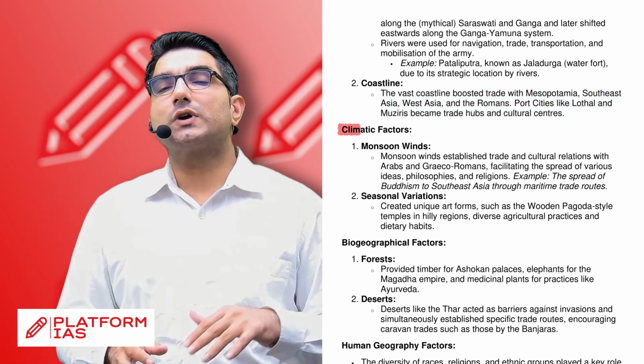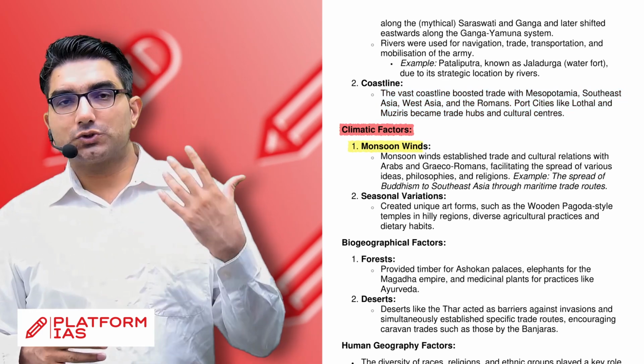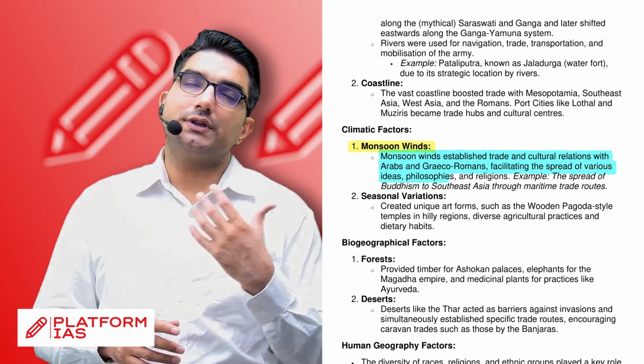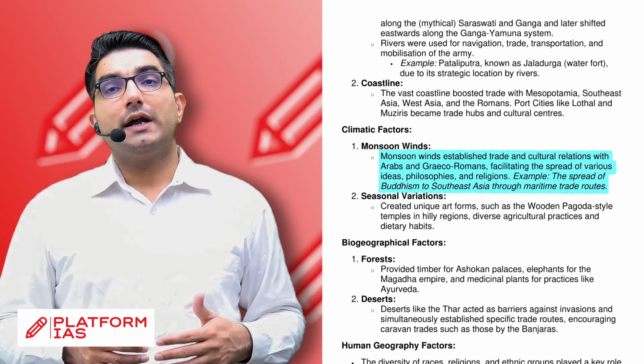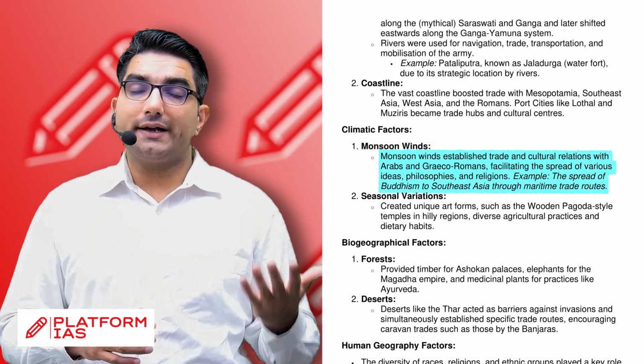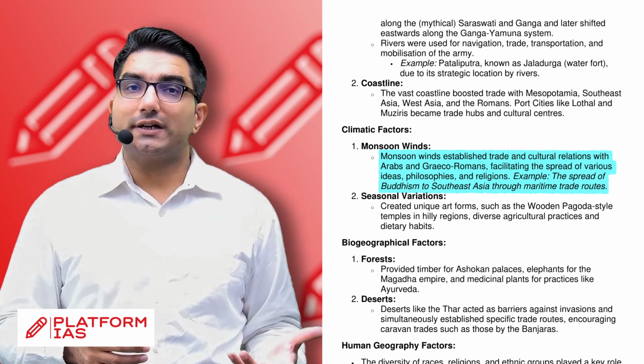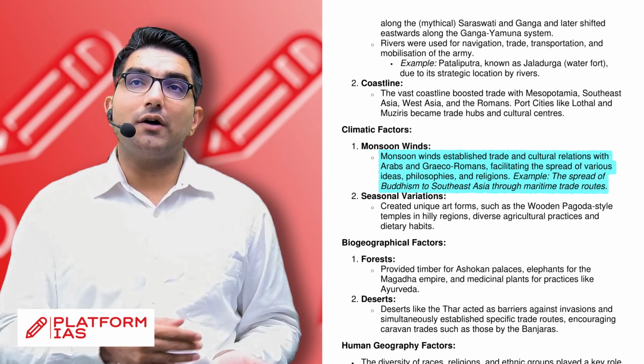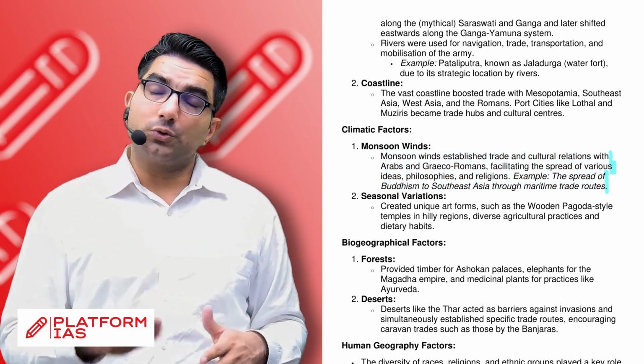Next, you can move on to climatic factors, how monsoon winds established trade and cultural relations with Arabs and Greco-Romans, and how it facilitated the spread of various ideas, religions, philosophical traditions. You can give the example of how Buddhism spread to Southeast Asia through maritime trade routes.